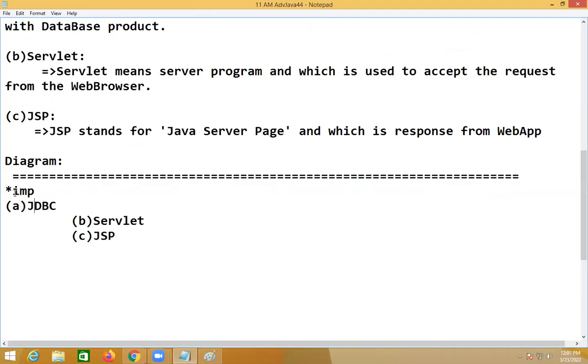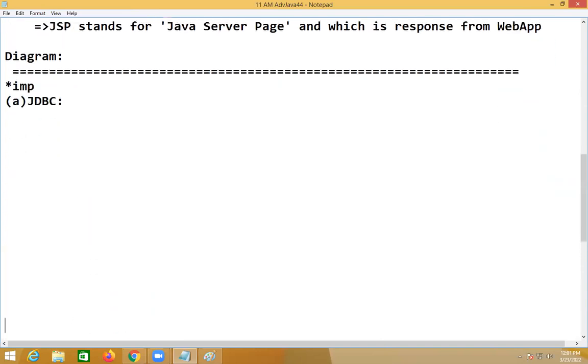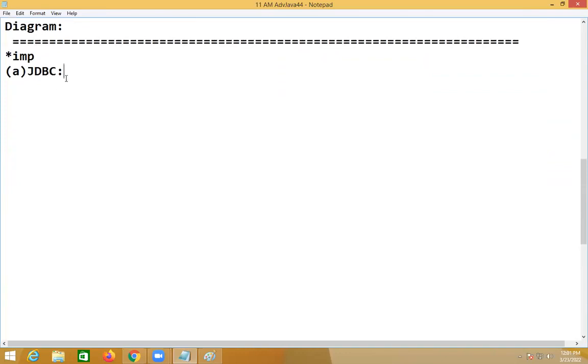Star mark, important: JDBC. Just now I said, JDBC stands for Java Database Connectivity, which is used to interact with a database product simply.